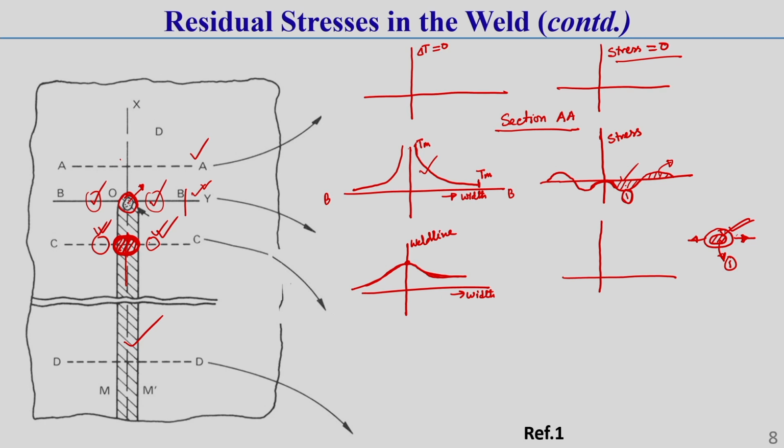So, this zone will be subjected to what type of stress? This zone will be subjected to tensile stress, because we are preventing it from becoming shorter, correct.